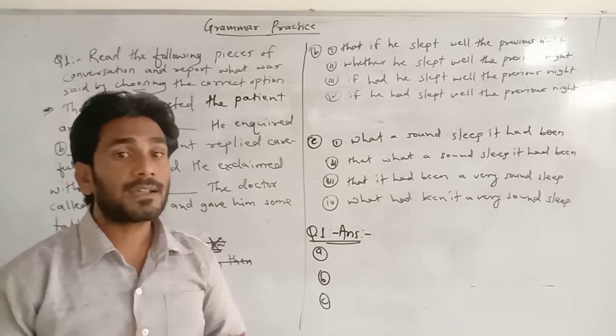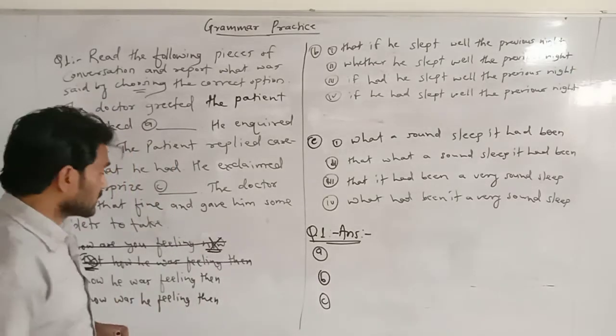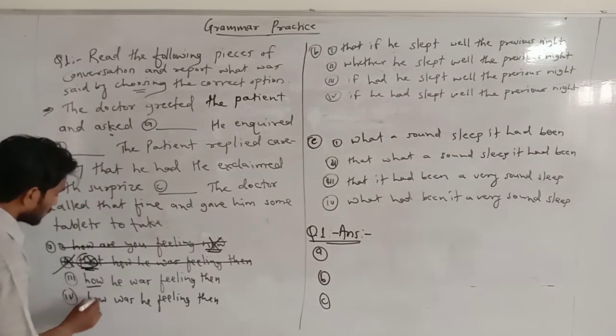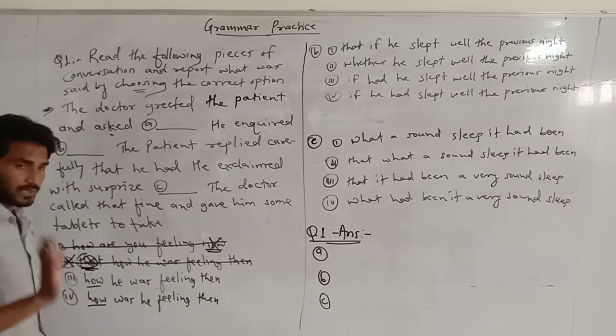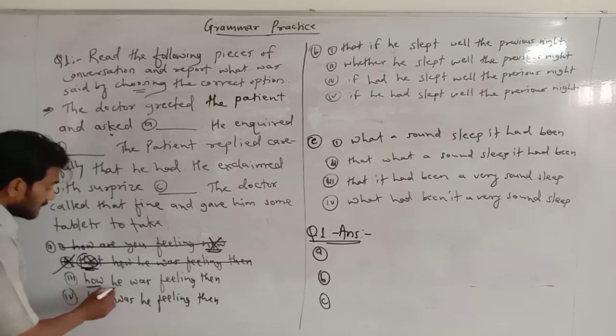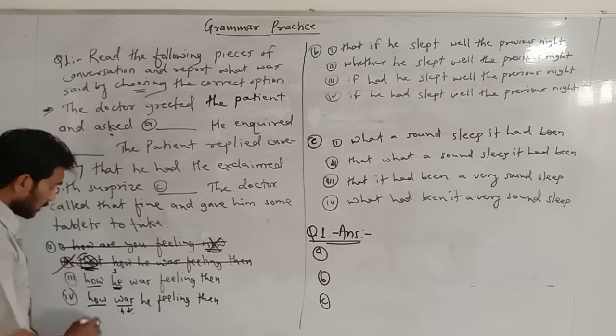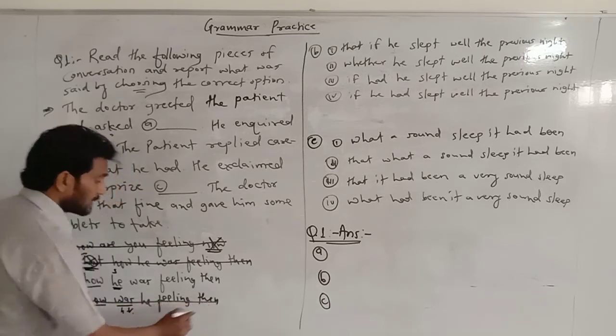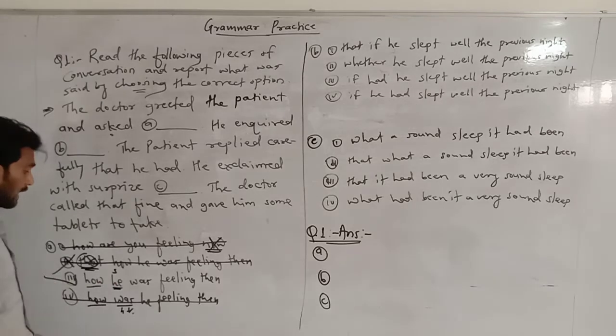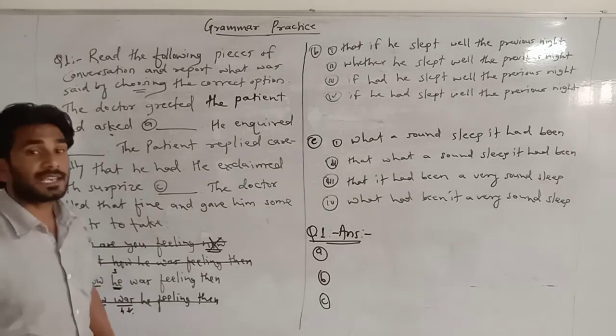That means conjunctions are always followed by a subject. Here two options have conjunctions. But in one, the next thing is "was," which is a helping verb, so it cannot be the answer. Then what is remaining here? "How he was feeling then."